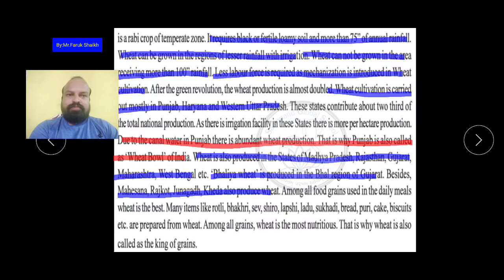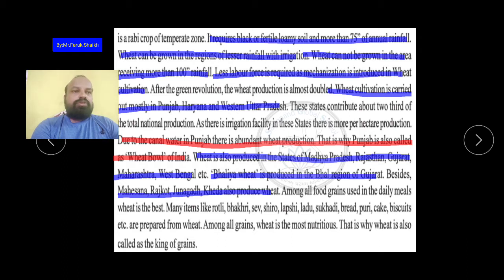You can write it. Which types of items are made from wheat? If you know any other items, you can write in the comment section. आप कमेंट सेक्शन में जाओ और टाइप करो कौन कौन सी दूसरी अलग अलग वीट में से वैरायटीज बना सकते हैं. Okay, I need answers. Then I will understand who is actually watching these videos for study. नहीं तो फिर किसी को नहीं पता चलेगा that no one is studying. Previously also I asked some questions in the YouTube video, but no one answered. Why? You should have to watch the video.